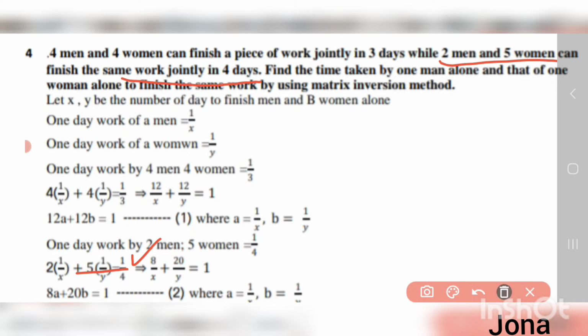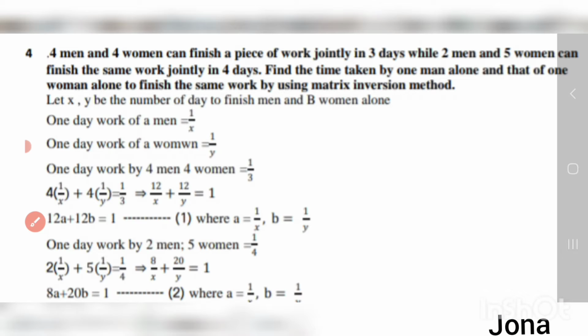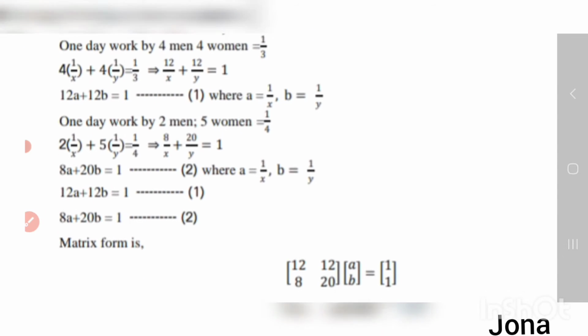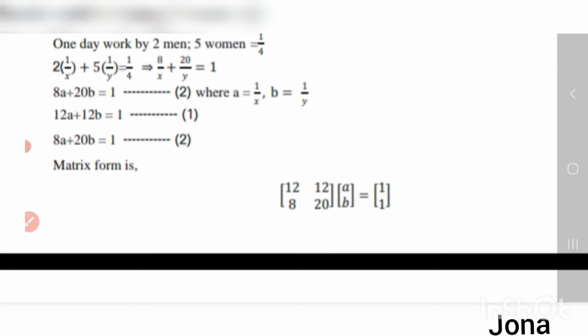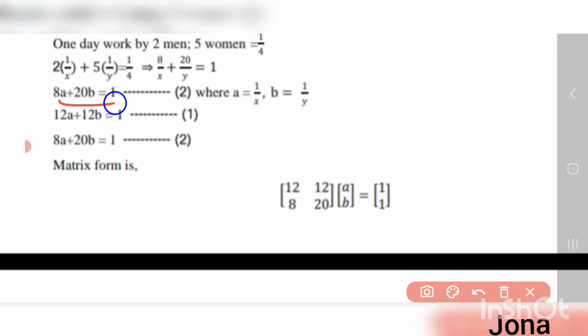Cross multiplying, we have 8 by x plus 20 by y equal to 1. Again taking 1 by x as a and 1 by y as b, I got this equation as 8a plus 20b equal to 1.